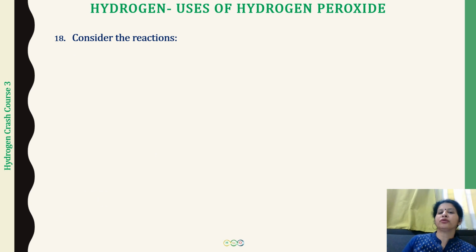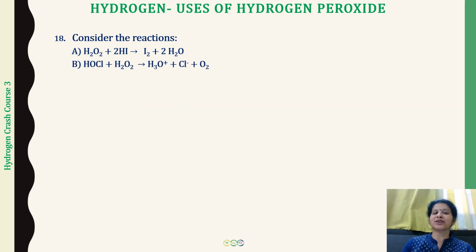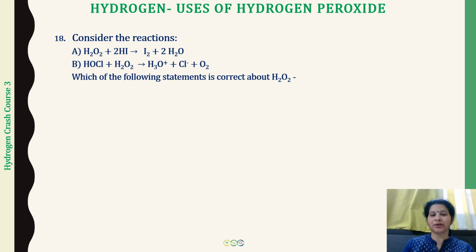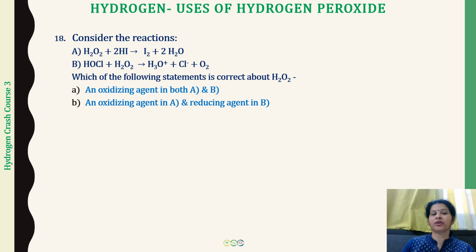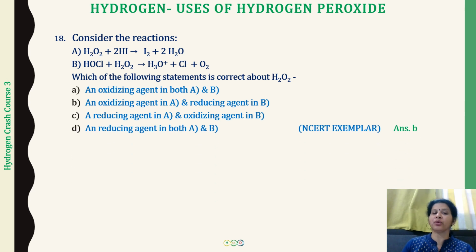So before we conclude today's lecture, let us see two more questions which are going to help you master and remember what I have just now told you. So consider the reactions: HOCl plus H2O2 forming hydronium ions, chloride ions and oxygen; H2O2 plus HI forming I2 plus water. Here you have to tell which statement is correct about hydrogen peroxide. It is an oxidizing agent in both A and B; an oxidizing agent in A, reducing agent in B; a reducing agent in A, oxidizing agent in B; a reducing agent in both A and B.